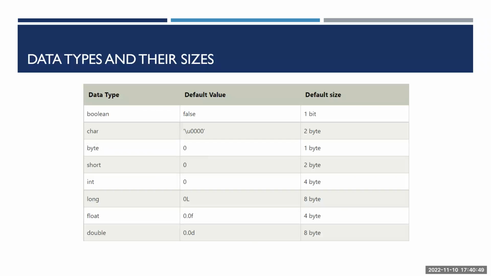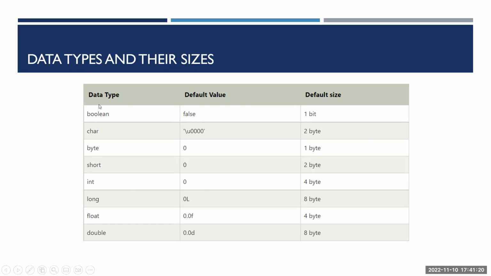And these are their sizes. So you also need to know, suppose you have a value, which type of data type you are going to use. Because if you want to store a value of 10 and you declare it as long, that means you're going to store this amount of data in the heap, which is obviously a waste of memory. So you need to know how much data we are going to store within the data type.